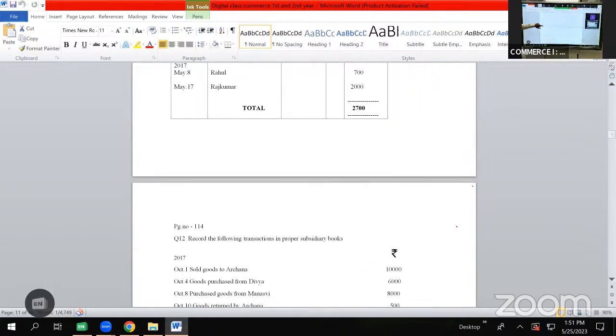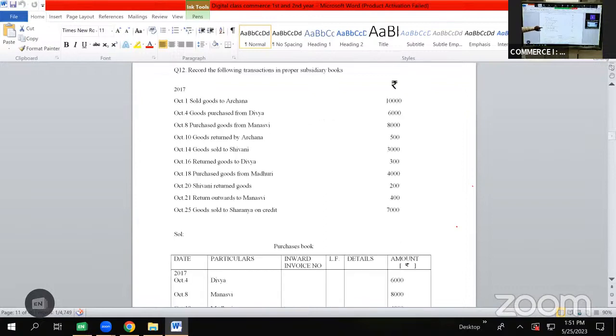Continuing with the next problem, page number 114, question number 12. Record the following transactions in proper subsidiary books. Again, the question has specified us to prepare proper subsidiary books. So the transactions are given for the year 2017 for the month of October. So we need to identify the transaction and then we need to prepare subsidiary books.